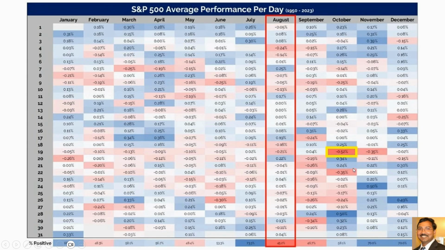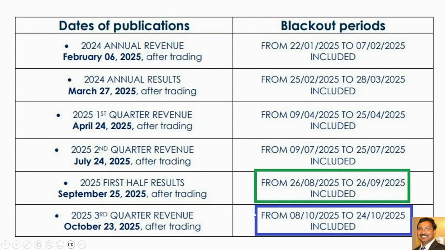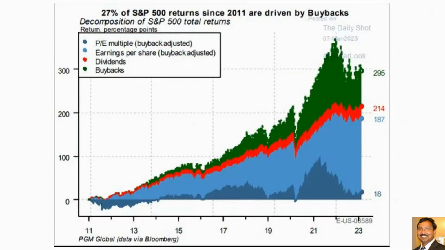What would be the possible headwinds? Why can it go down? This is the buyback blackout period list, from October 8th to October 24th. So there is a blackout period for buybacks. That would be one reason why the market can go down in October, especially in the second and third weeks. The reason is that buybacks are a very good contribution to the S&P 500. If you see here, 27% of S&P 500 returns since 2011 are driven by buybacks.